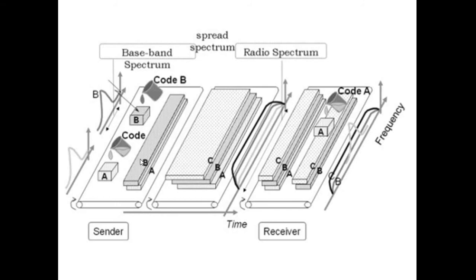To elaborate this, we can consider the process of CDMA, that is the working principle. Here this is the transmitting side, and this is the receiving side, the sender and the receiver. On the sending side, this is the data for user A, and this is the data for user B. The information in the form of the signal is multiplied with the code. This is the code multiplied with the data of user A. This is the code multiplied with the data of user B. Once this pseudo random code is multiplied, that is the spreading signal, the information becomes wideband.